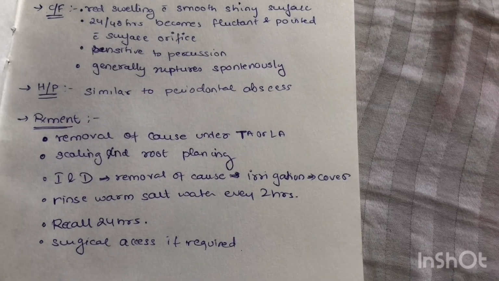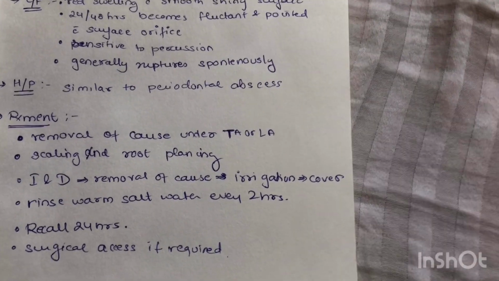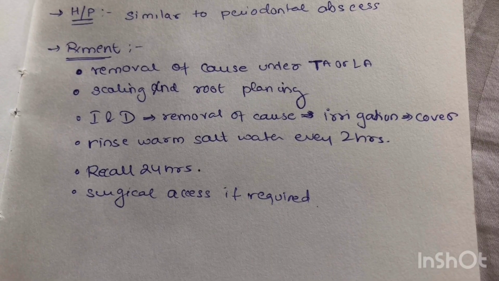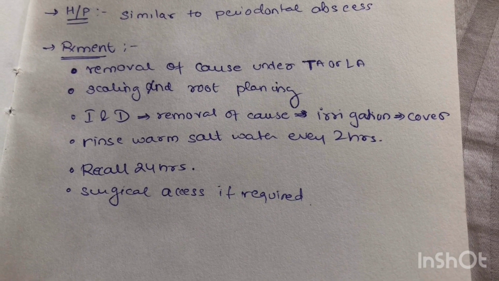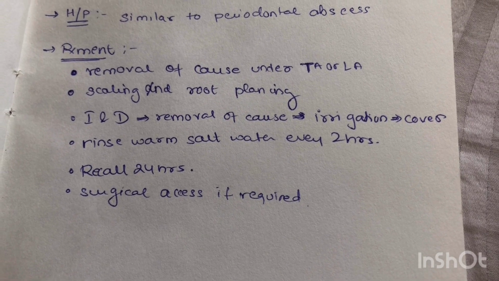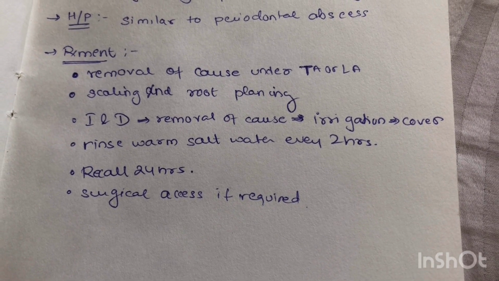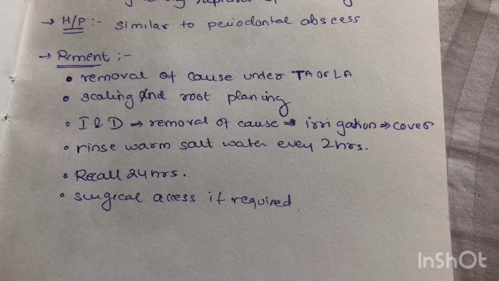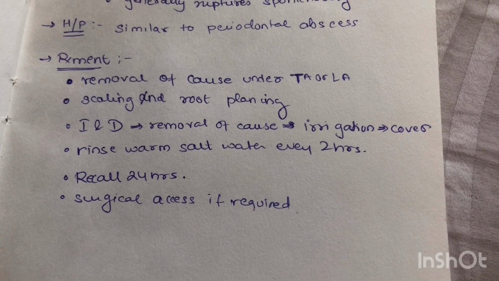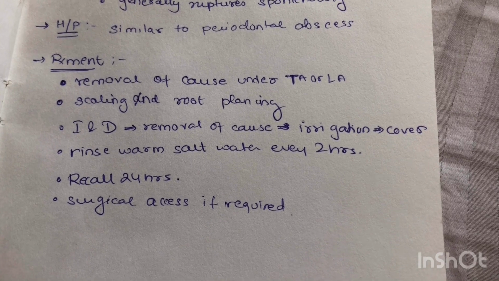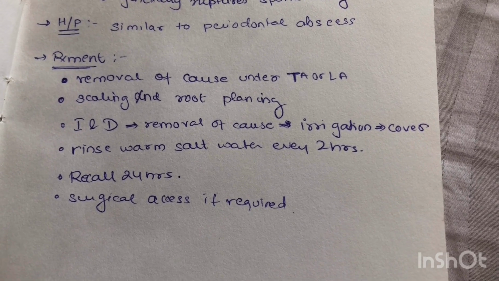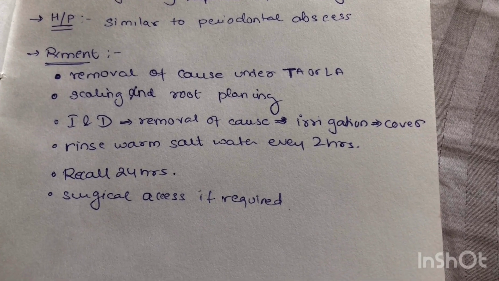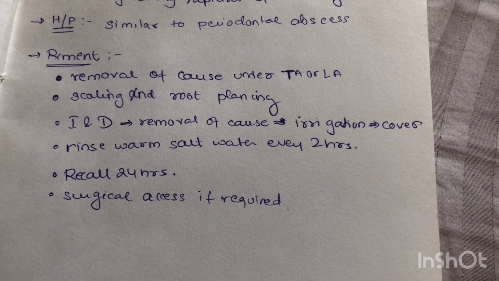Followed by that, scaling and root planing is done so that whatever bacterial source is present in that area is removed. In very few cases of gingival abscess, incision and drainage is recommended, which allows the proper removal of the cause, that is the foreign material. The area is irrigated and covered with a moist gauze. The patient is again recommended to use warm salt water every 2 hours and is recalled after 24 hours. And in very large lesions, very rarely, surgical access is required.